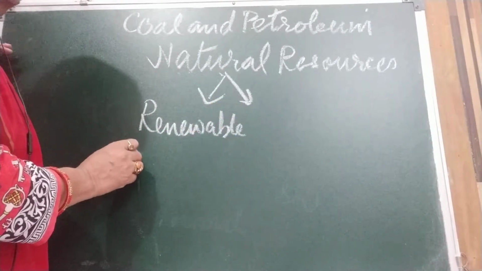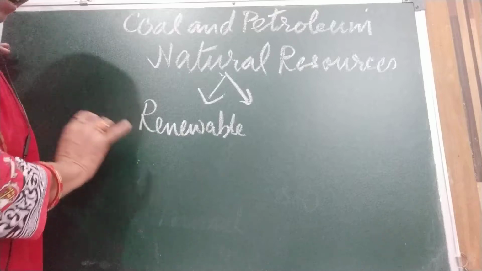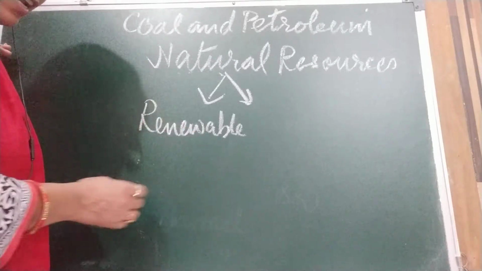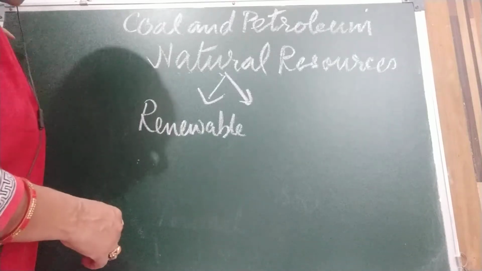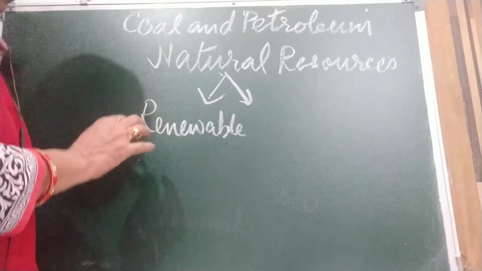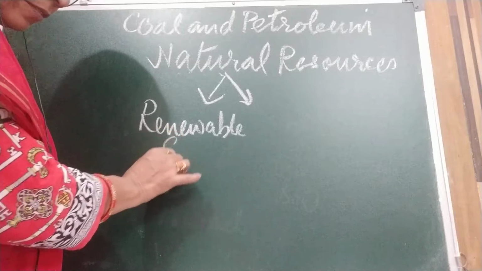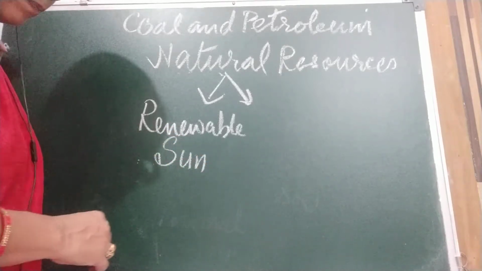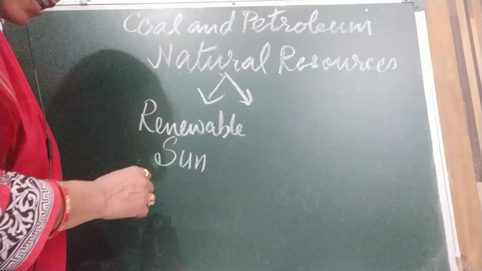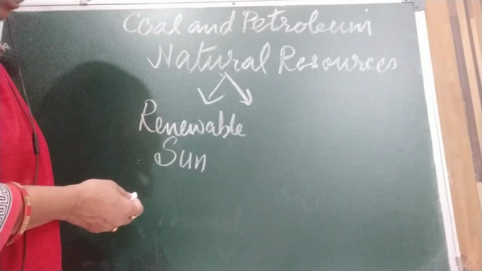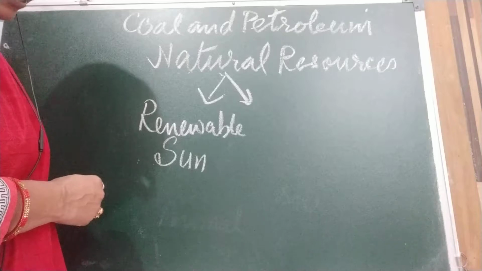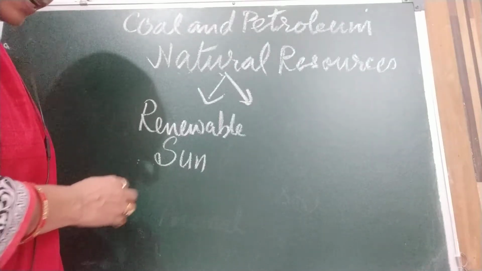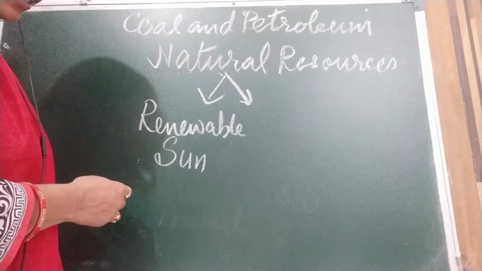Renewable resources are those that will either never run out or are replaced within a reasonable period of time through natural processes. Like the sun, which will never run out in our lifetime, as we expect it to last for another 5 billion years.